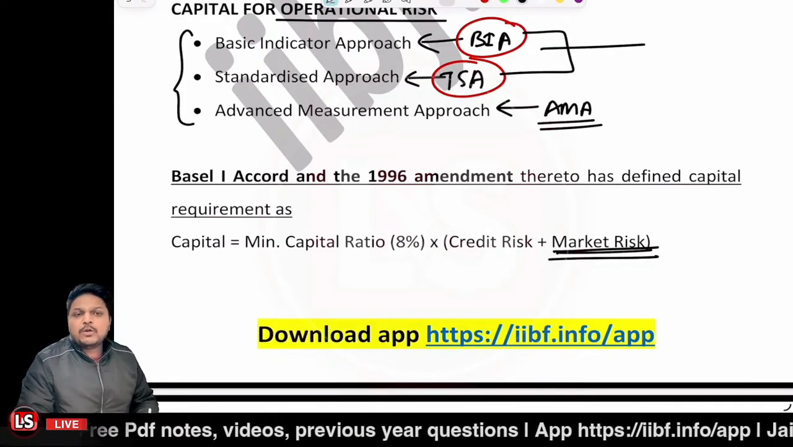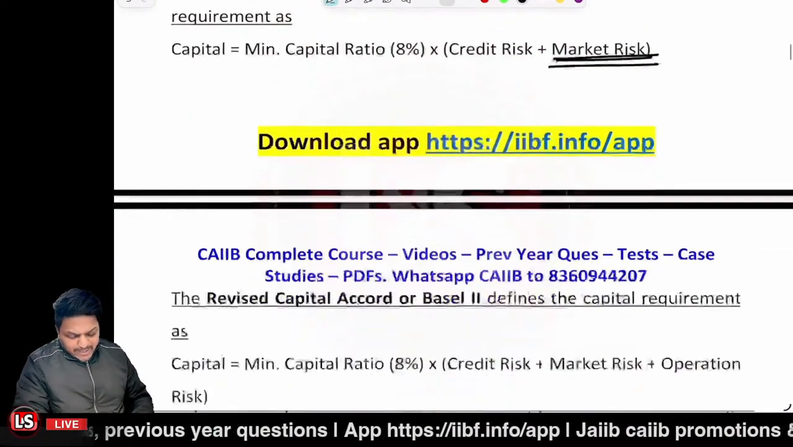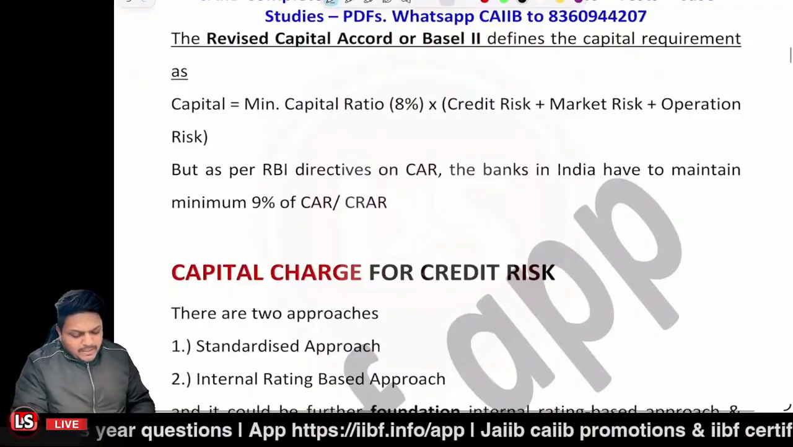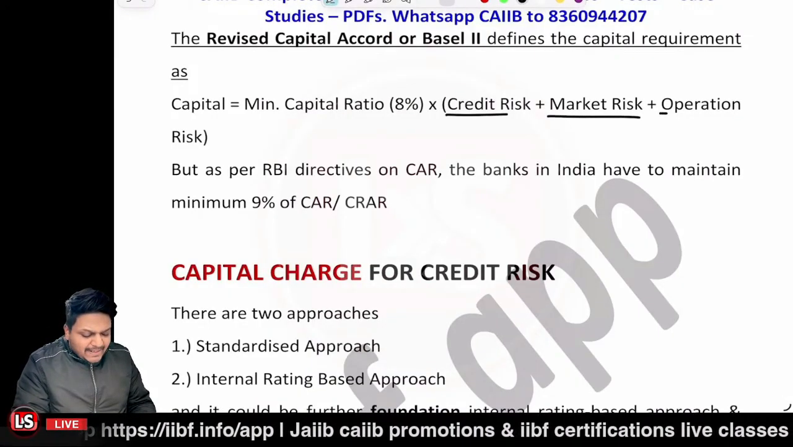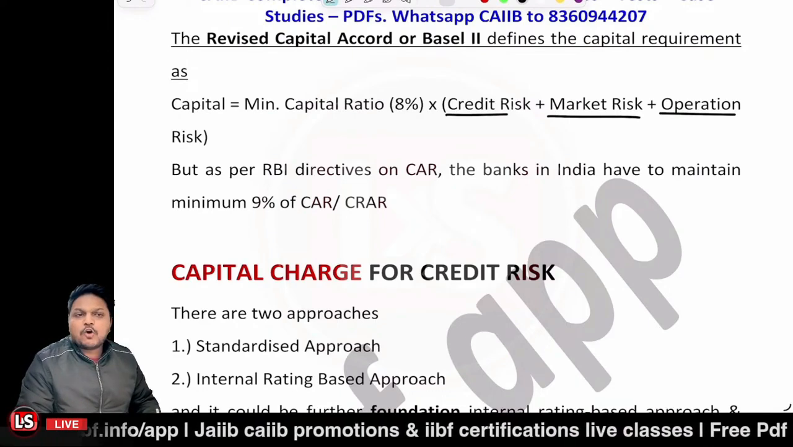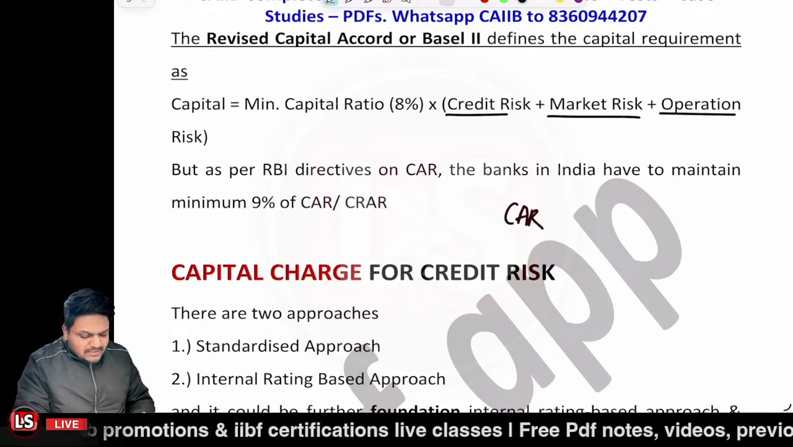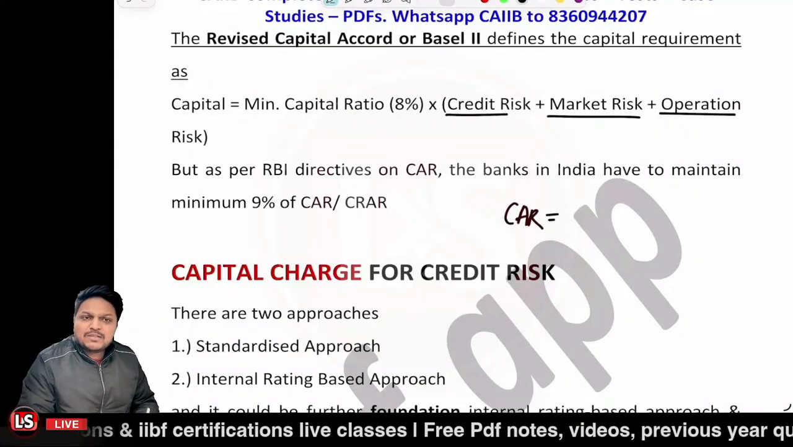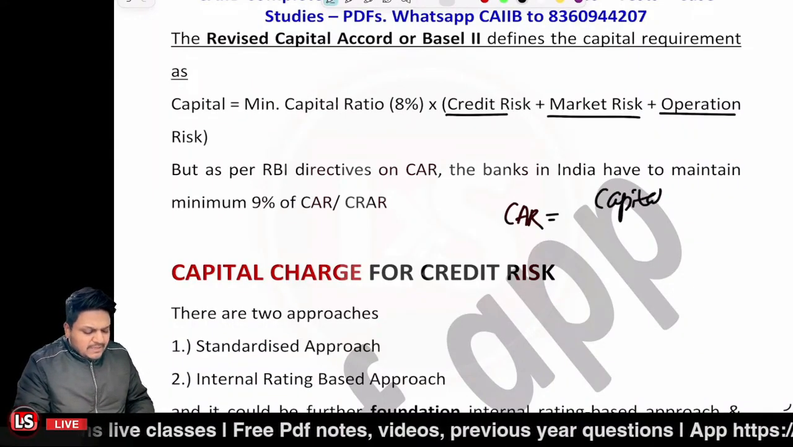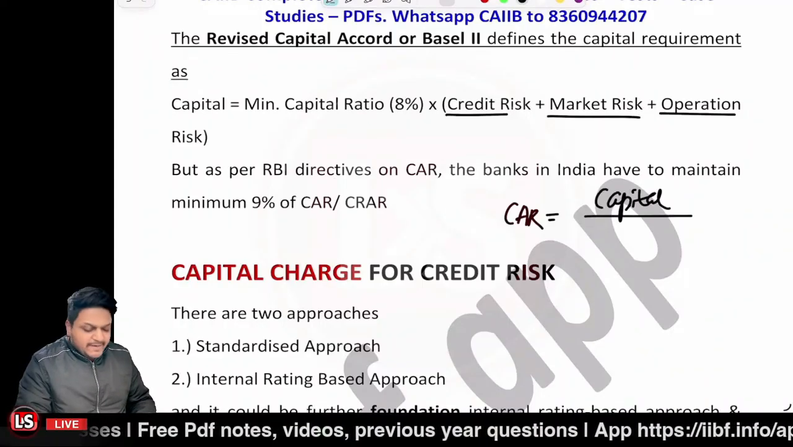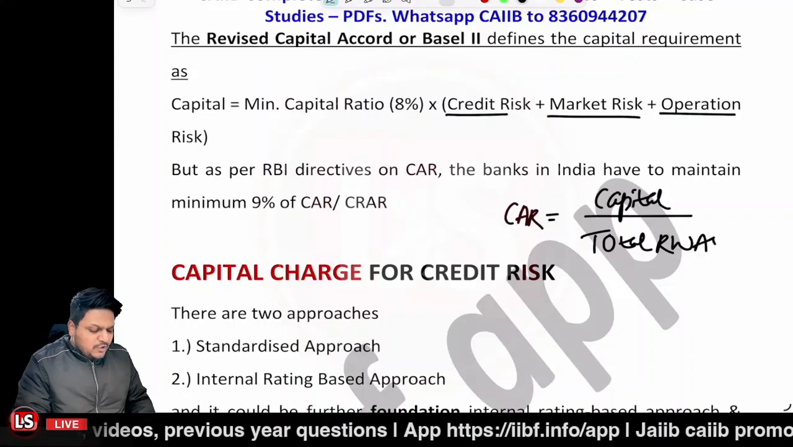I already told you that the capital is to be maintained based upon the risk-weighted assets. So as per the Basel guidelines, we are to maintain the capital for credit risk, market risk, and operational risk. And what will be the formula? The formula is very simple. The CAR, that is the capital adequacy ratio, would be equal to the capital that we maintain, that is tier 1 capital plus tier 2 capital, divided by the total risk weighted assets, right? So this is going to be the formula.